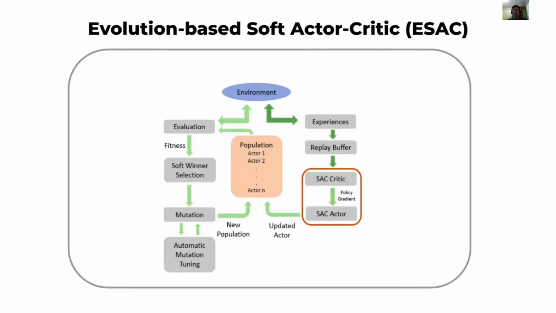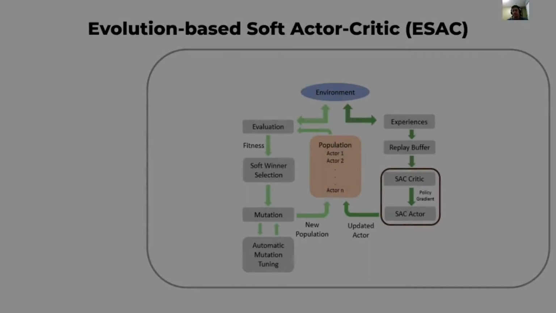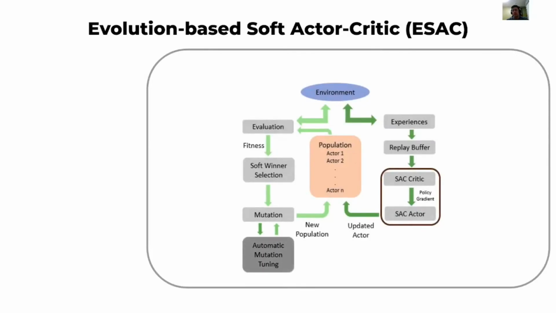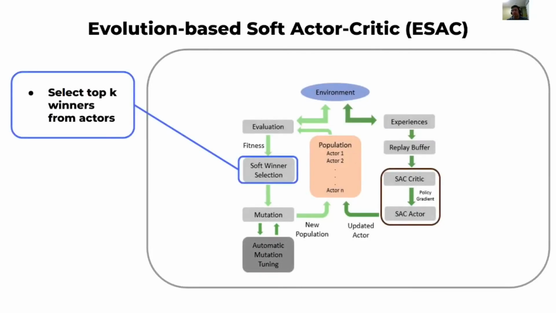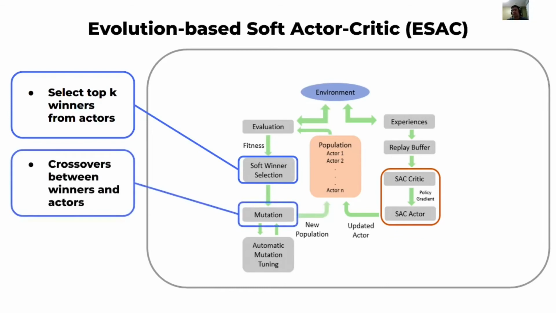Let's look at this method in more detail. We begin by sampling random actors and evaluating them in the environment. Based on evaluation, we select top K winners using a soft winner selection strategy. The top K members with highest rewards are selected to pass to the next step. Following selection, we mutate the winners to produce new actors using crossovers. Crossovers take place between winners and randomly sampled actors of the population.